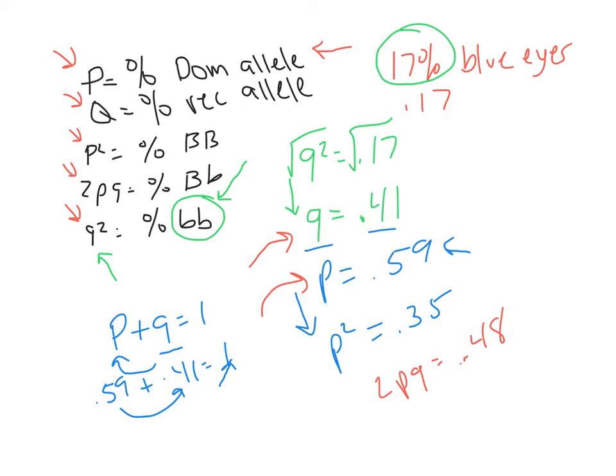And if you don't believe me, all you got to do is remember the old formula of P squared plus 2PQ plus Q squared equals 1. We'll just add it up. 0.48 plus 0.35 plus 0.41. If you add those all up, it equals 1.